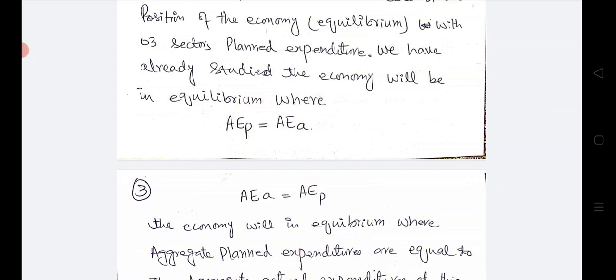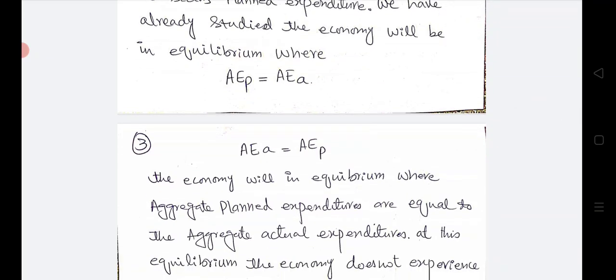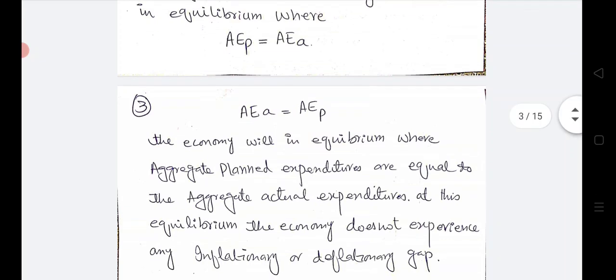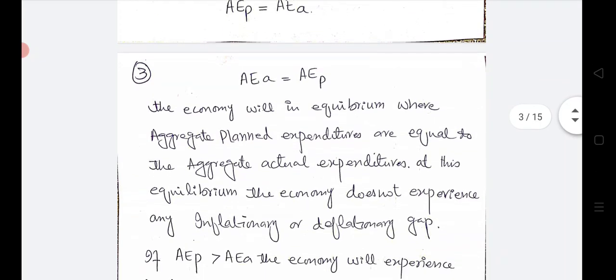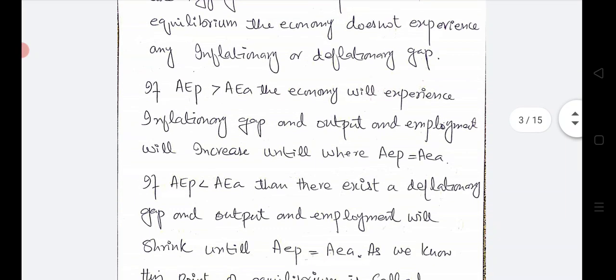Previously we have determined the national income equilibrium in two sector economy. Now we state that this is a point where Y is equal to C plus I plus G, or aggregate planned expenditure is equal to aggregate actual expenditure. The economy will be stable and there will be no inflationary or deflationary gap.